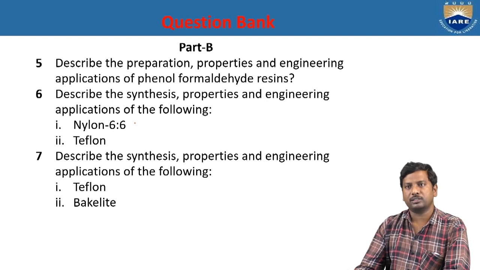And describe the synthesis, properties, and engineering applications of the following: Teflon and bakelite. Already we discussed Teflon. Next one, bakelite. Bakelite is produced from phenol with formaldehyde resins to give a cross-linked polymer. That is nothing but bakelite. Its property is being a good electrical insulator. And its engineering application is use in electrical switchboards.